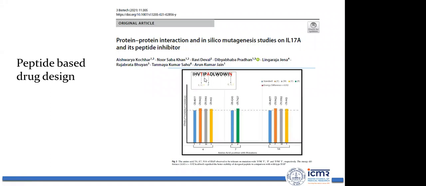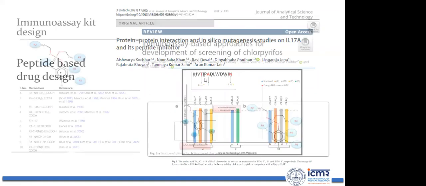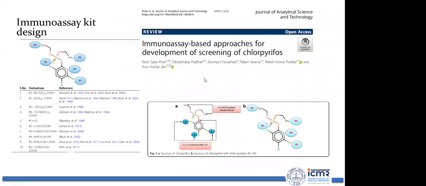But you need to check that the peptides should not get degraded in the natural environment, because they are more prone to degradation. In addition to drug designing, you can use molecular docking methods for immunoassay kit design also. Like in this example, we have recently developed, we are working on a problem to develop an immunoassay kit for pesticide detection. This is an example of a pesticide.